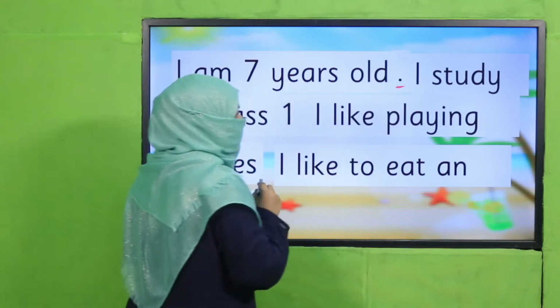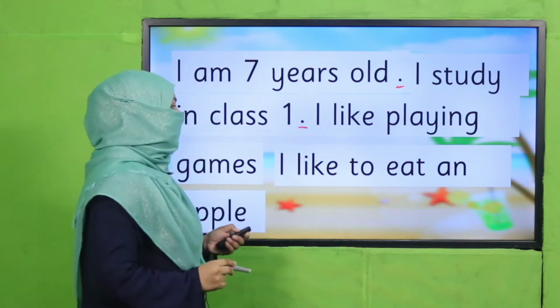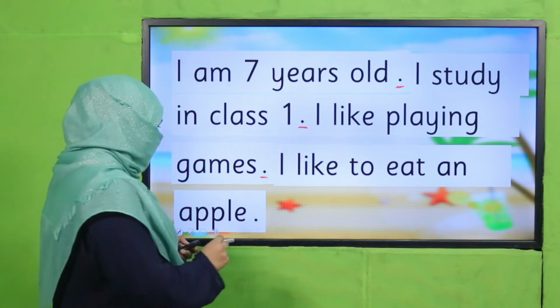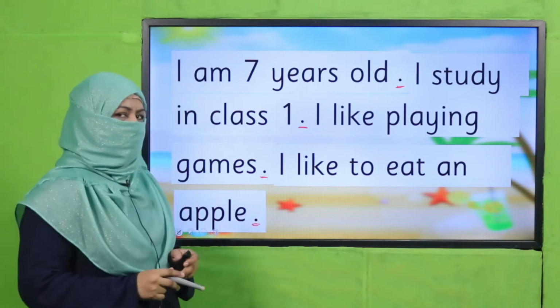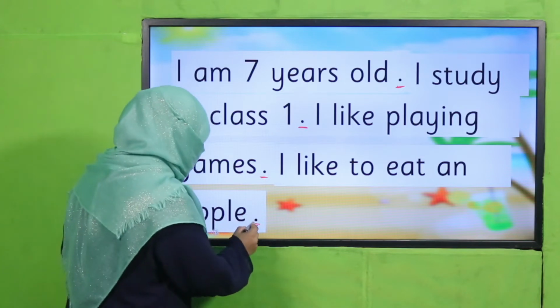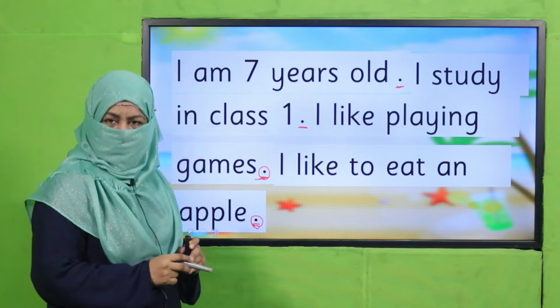I am 7 years old. I study in class 1. I like playing games. I like to eat an apple, right? This is what I have taught you before this as well, right? Why am I putting a full stop? Because the sentence ends over here, right?